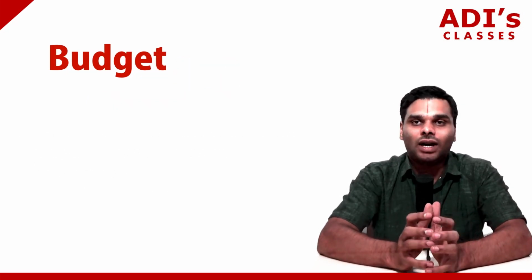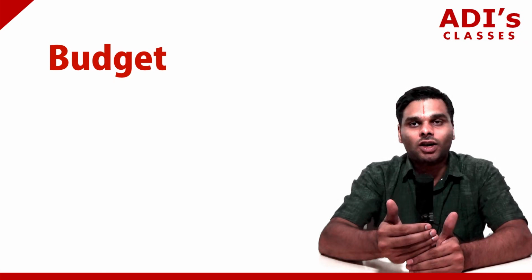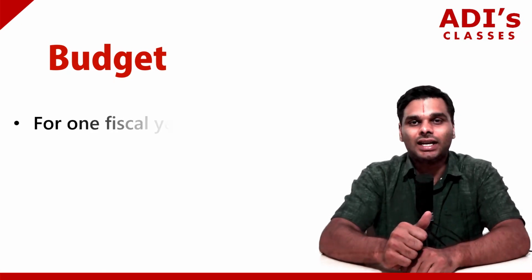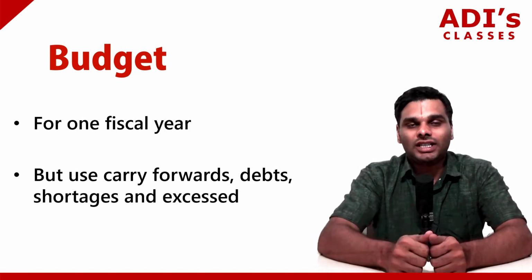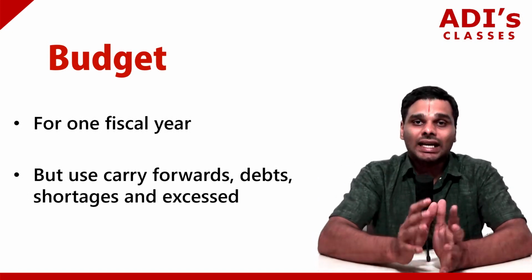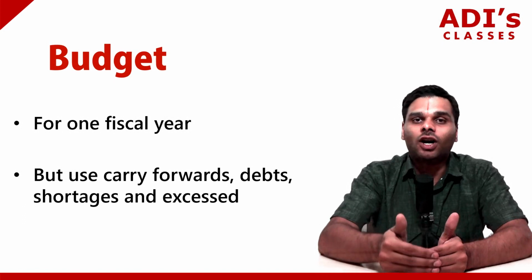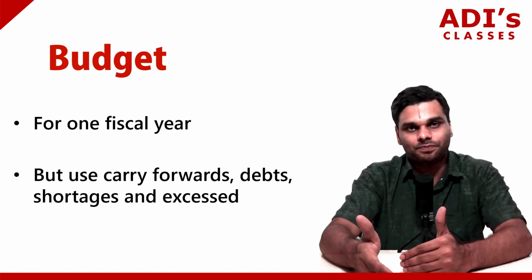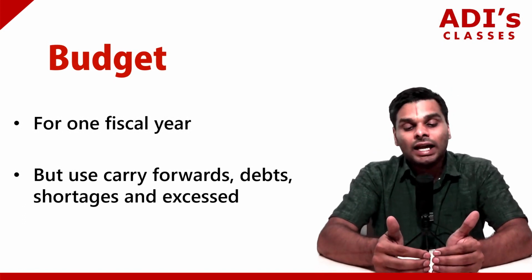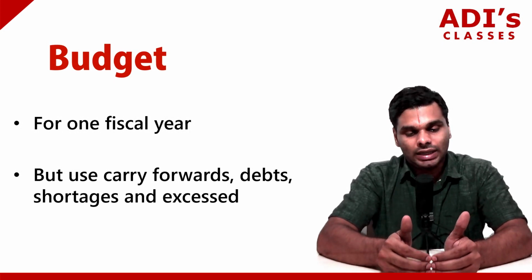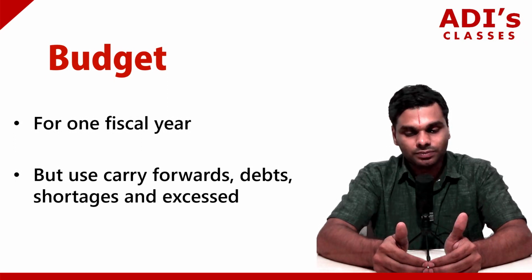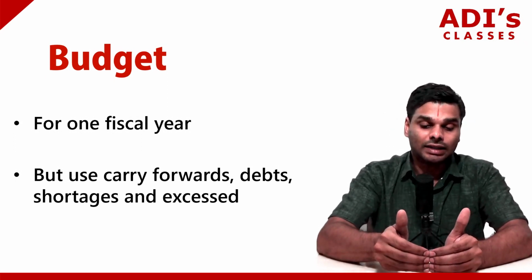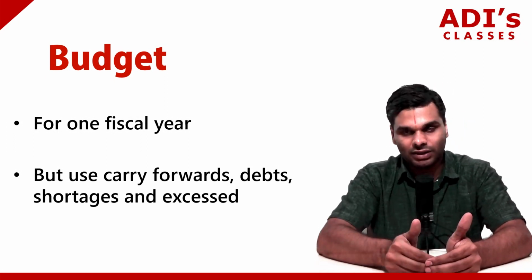It is necessary to understand that although the budget document is for one fiscal year, there will be carry forwards, debts, shortages, and excesses. Hence, the budget will have an effect on the years to come as well. For example, in the year 2022, let's say the budget was for 5 lakh crores, but the government only managed to spend 4.5 lakh crores.